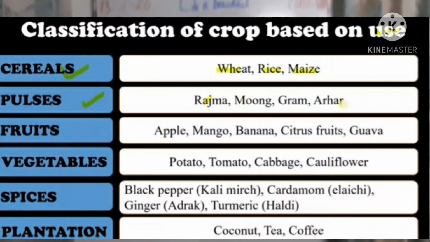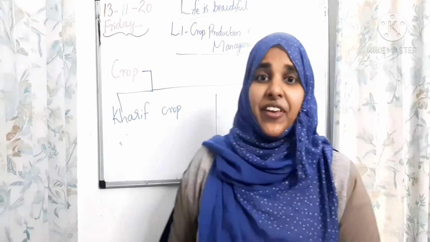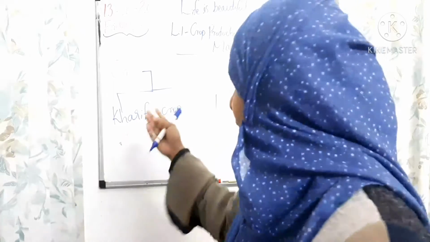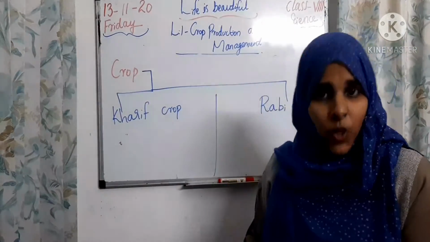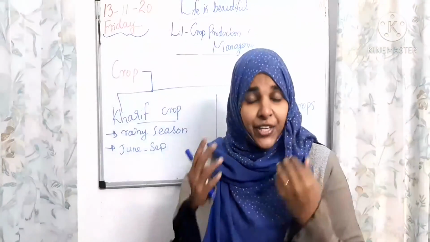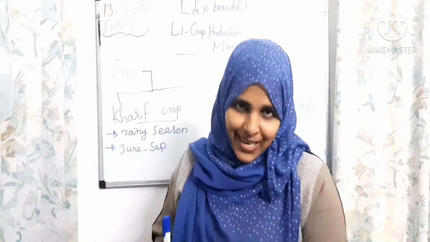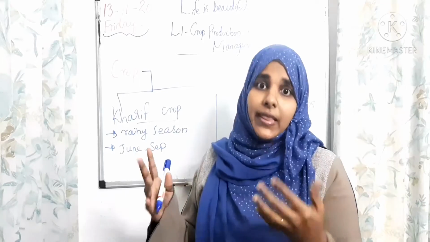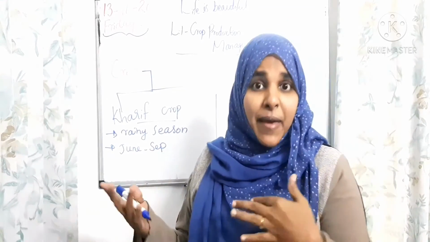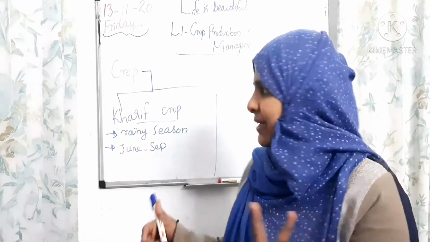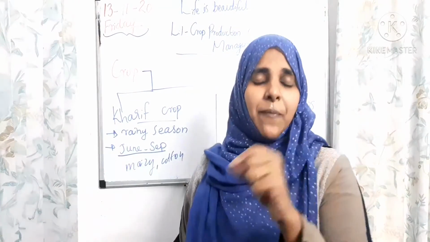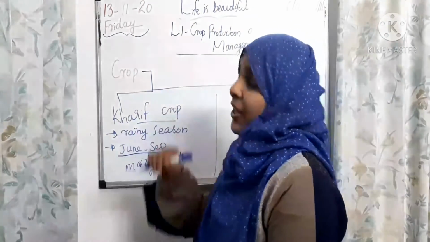We can classify crops based on their use, like cereals, grains, pulses, like that. Based on season, we can classify crops as kharif crops and rabi crops. Kharif crops means the crops which are sown in the rainy season. They need water to grow. For example, maize plants and cotton plants. In India, we select June to September for kharif crops.